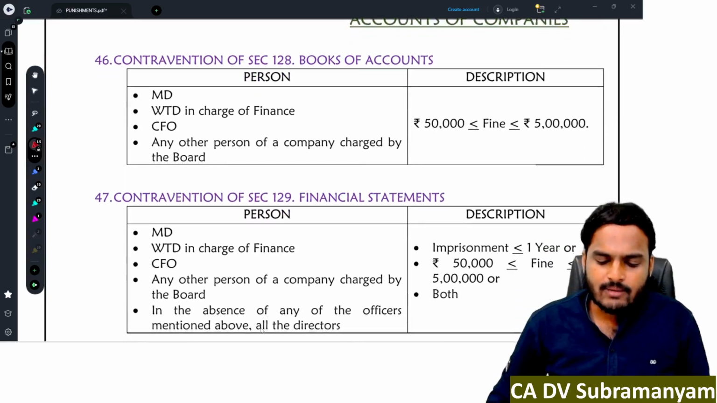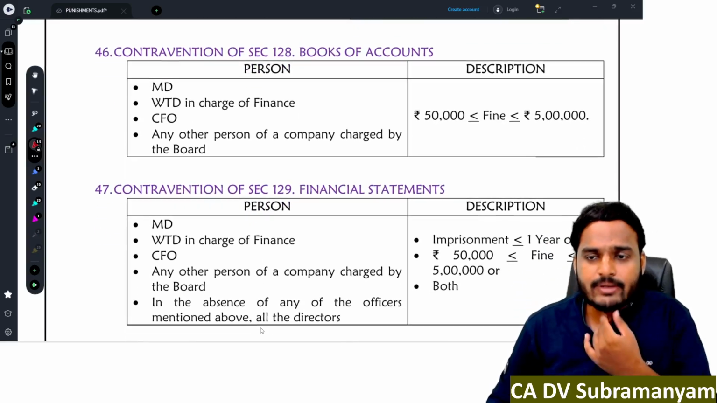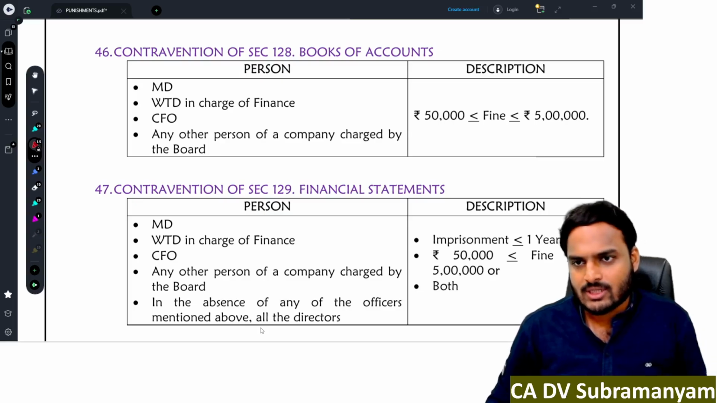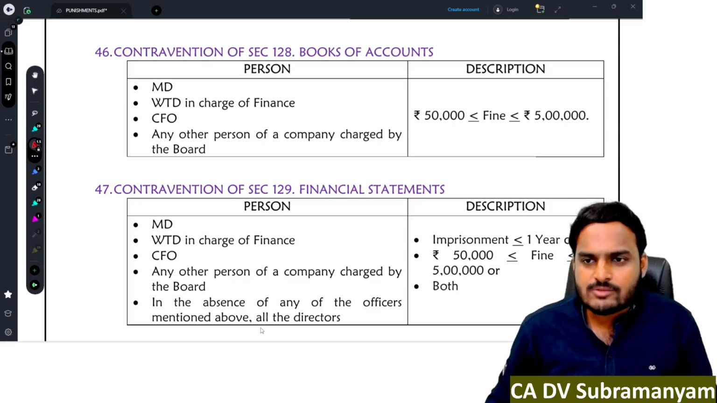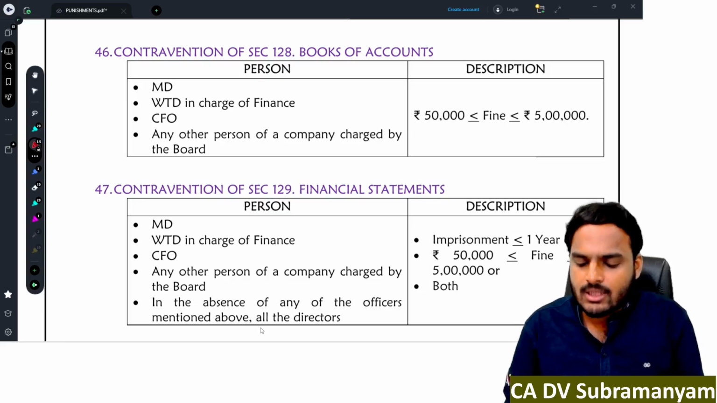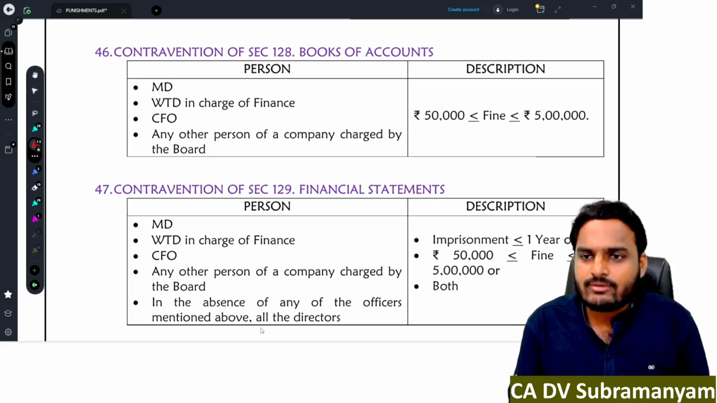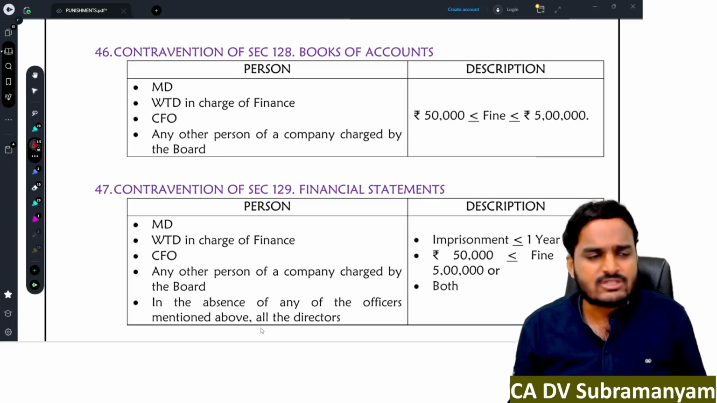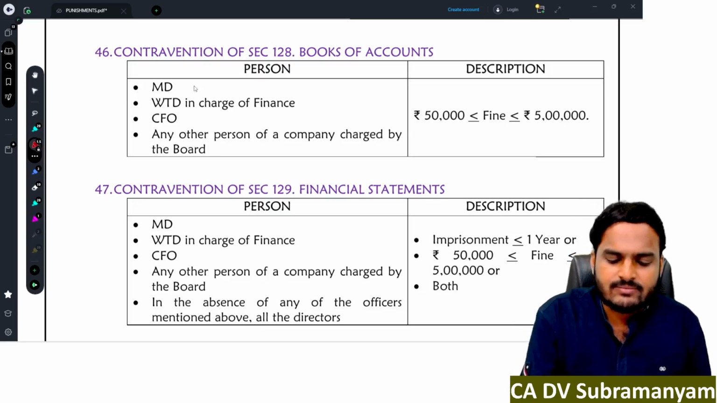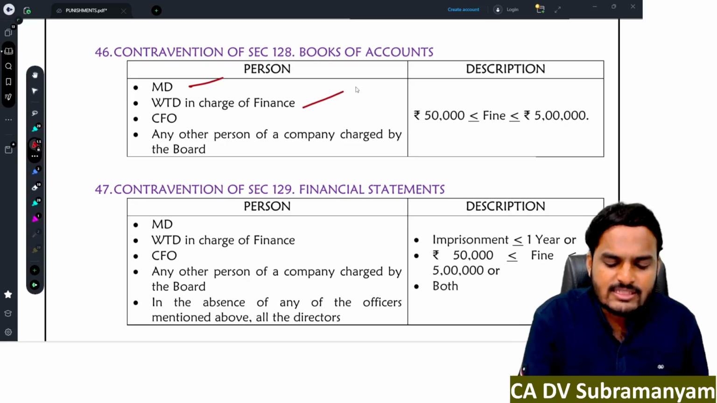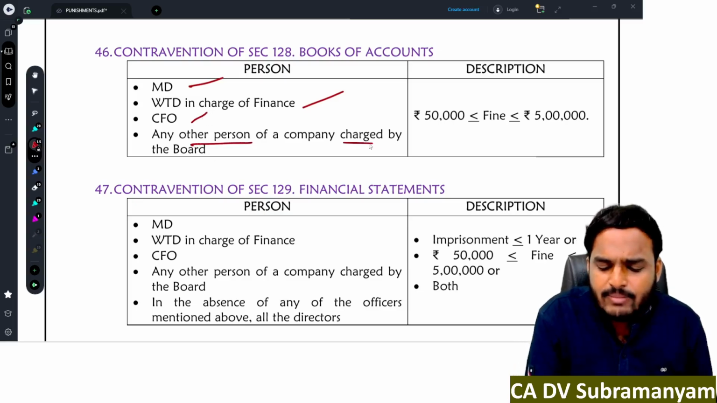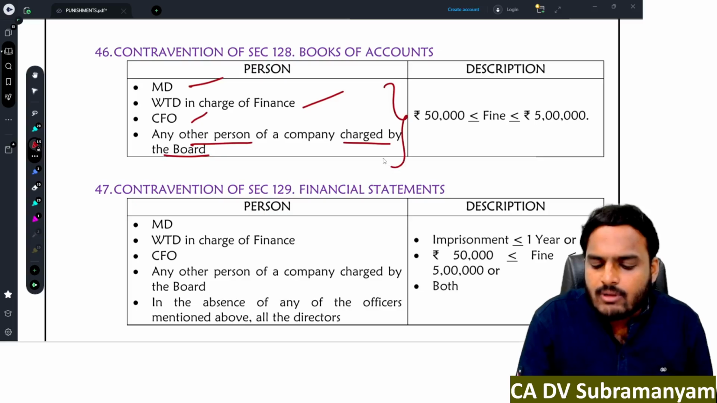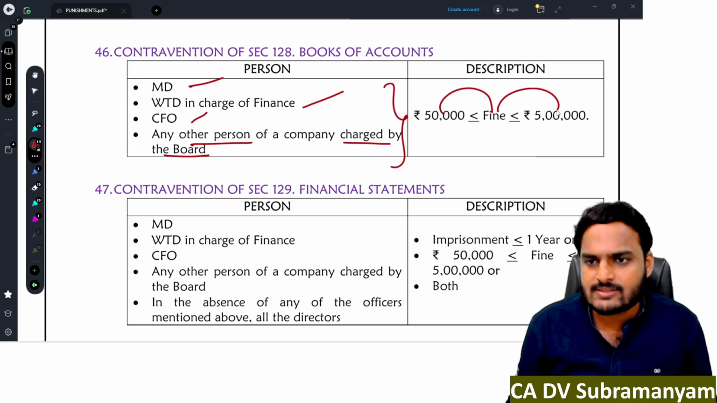Next one, accounts of companies. Section 128, the company has to maintain proper books of accounts. Proper books of accounts means books of accounts shall be maintained on accrual basis in double entry system, and books of accounts shall exhibit true and fair view. For non-compliance of these provisions, the managing director or whole-time director in charge of finance or CFO of the company or any other person charged by the board will be punished with fine minimum 50,000, maximum 5 lakh rupees.